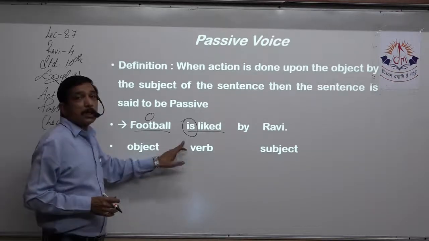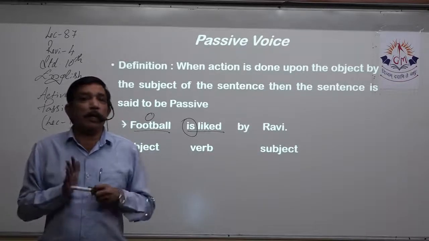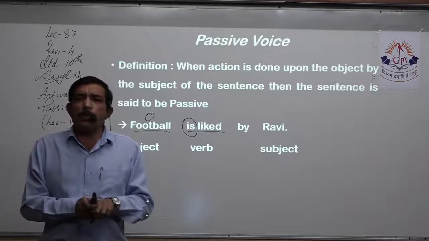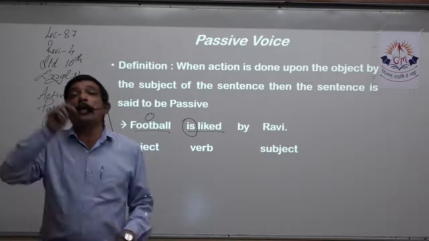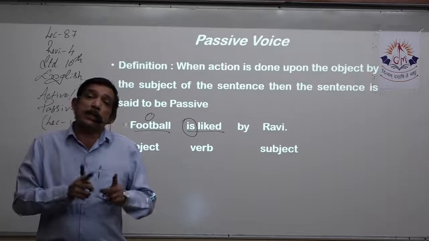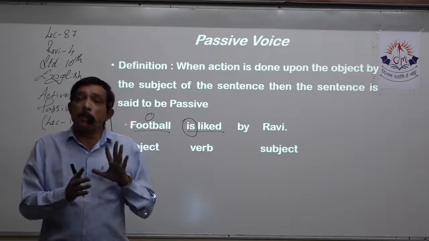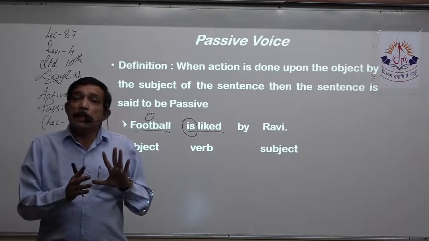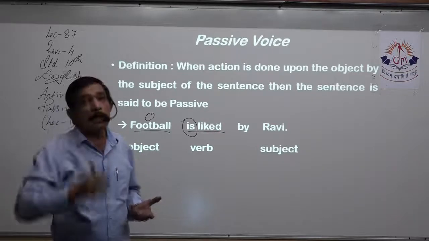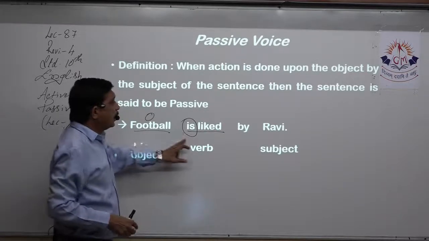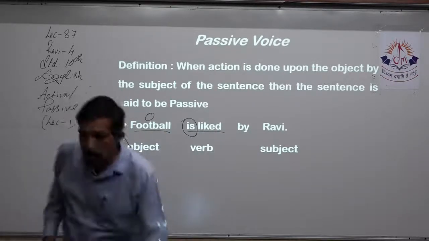So we do not change tense in active passive. Very, very important thing to note over here. We absolutely do not change the tense in active passive. Tense is changed with direct indirect, but tense is not changed in active passive. We just make the passive. That means we just say that on this object some action was done by the subject. So football is liked by whom? By Ravi. So object, verb, subject. This is the passive.